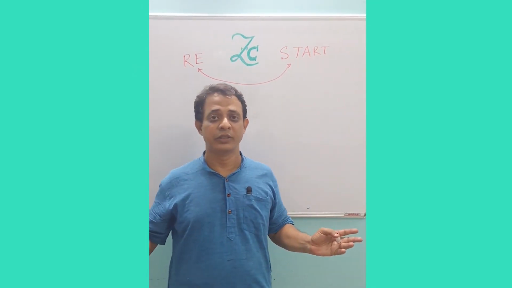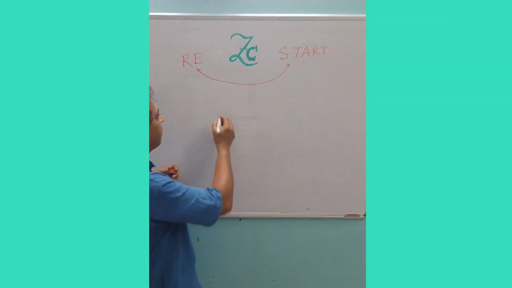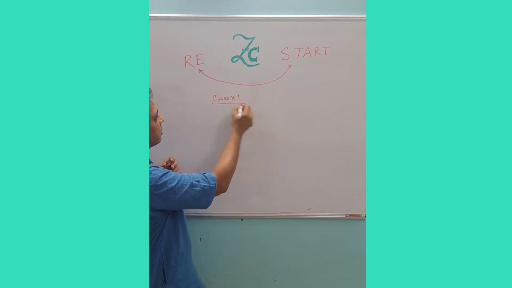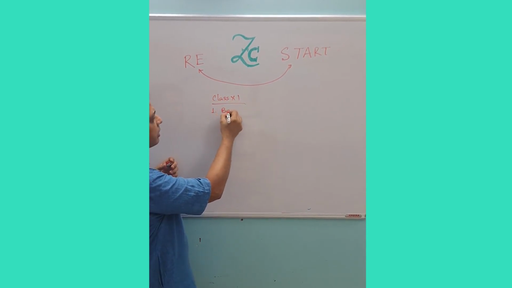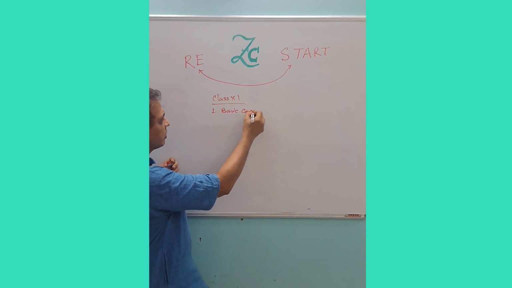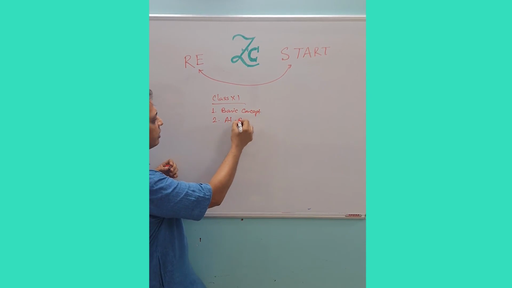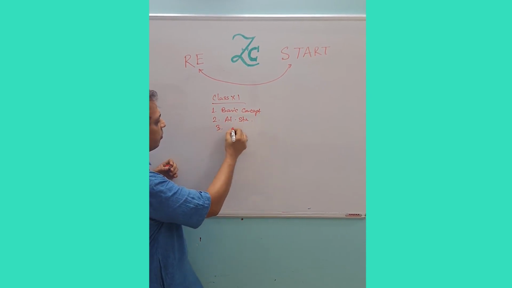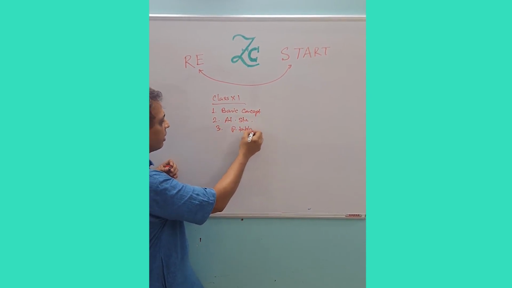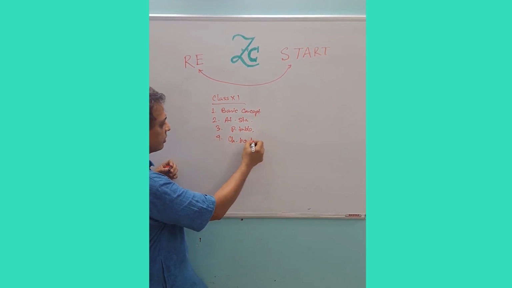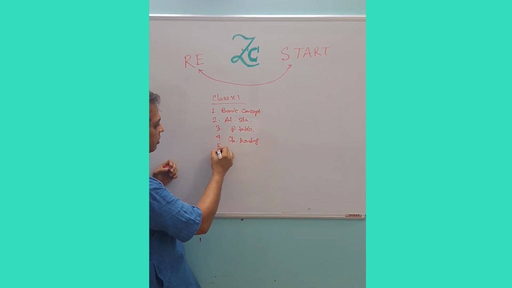First thing, you should know your syllabus very well. In class 11, there are 10 chapters. Basic concept, number 1. Number 2, atomic structure, periodic table, chemical bonding, redox.